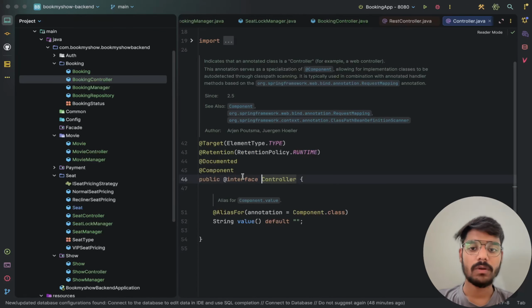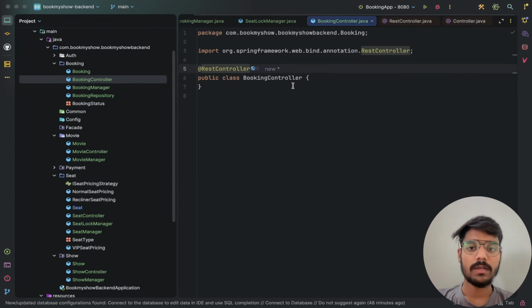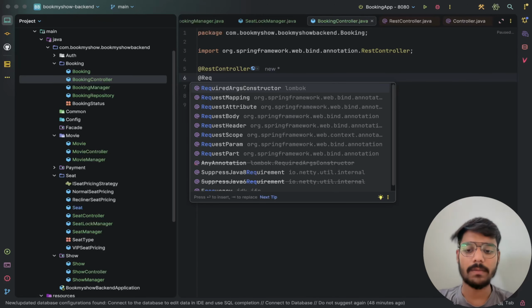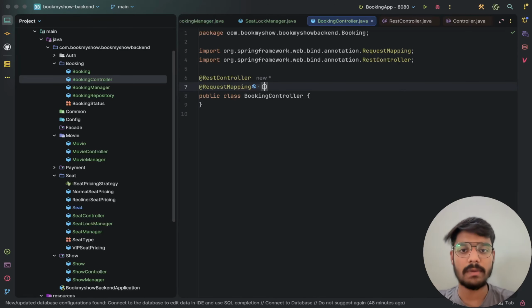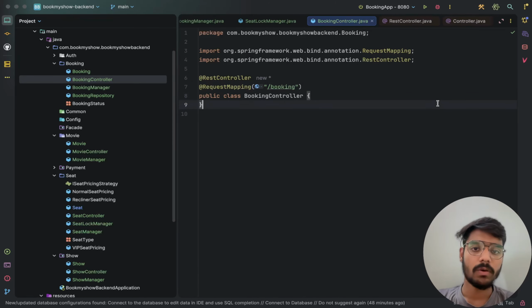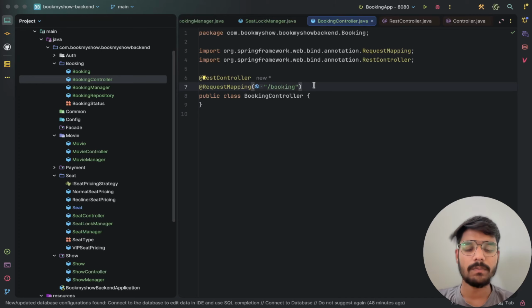What will be in the controller? We have the component annotation. So this is the controller, and this is a REST controller. For the REST controller, we will have a dedicated path for it. To set the path, we will use a request mapping. We will create it like booking. This is the main subpath for this booking controller.